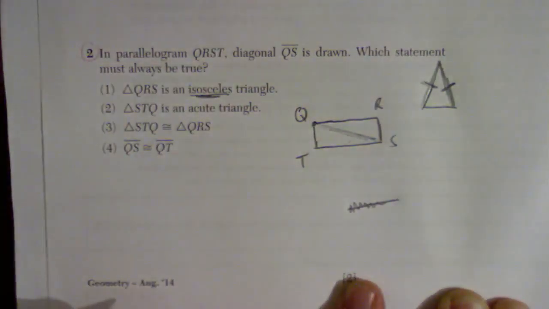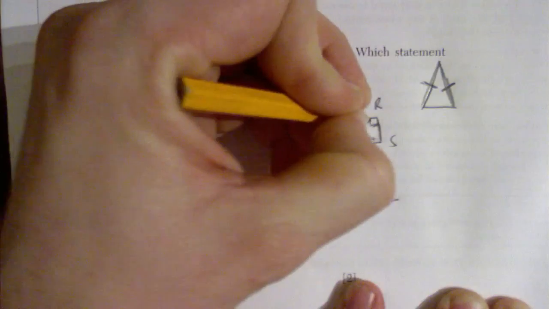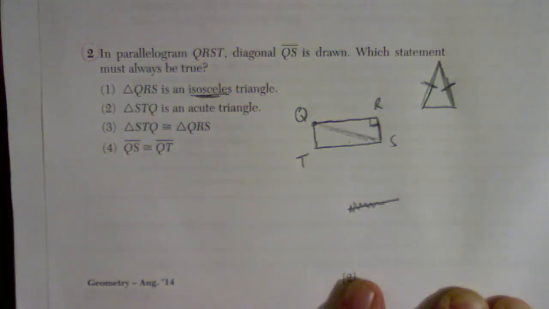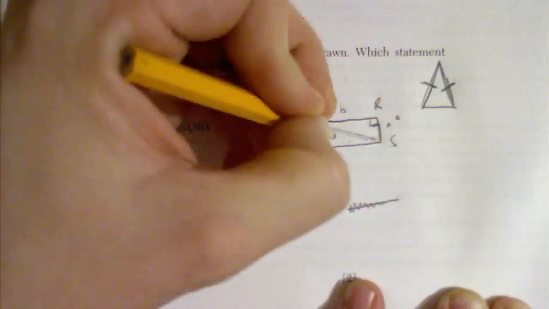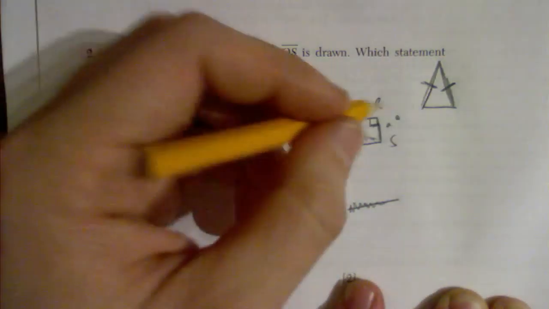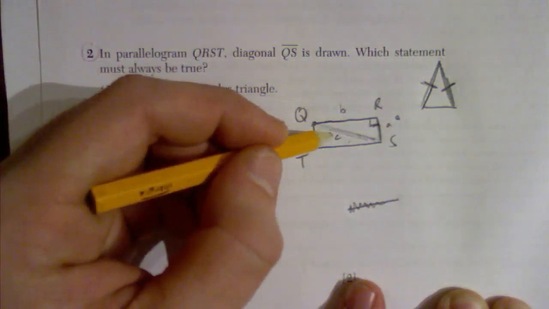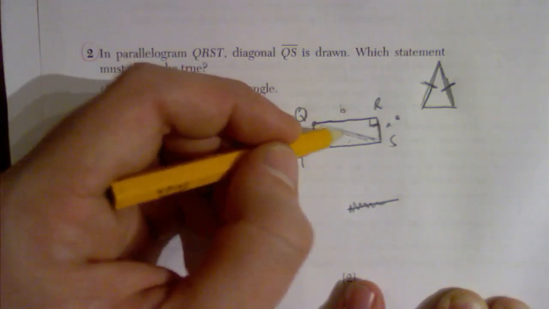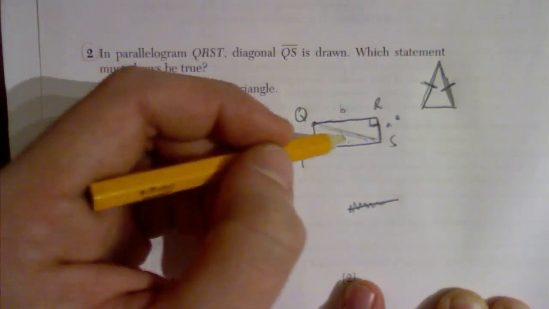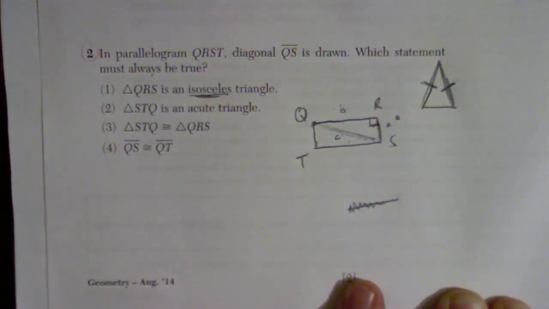Actually, this is a good enough example here, because this is a rectangle. That means I have a right angle here, and I have the ability to use the Pythagorean theorem. I can do a squared plus b squared equals c squared, and I know that c is always my biggest side, which means the two sides cannot be the same length, so it is not an isosceles triangle. This is a counterexample to it.